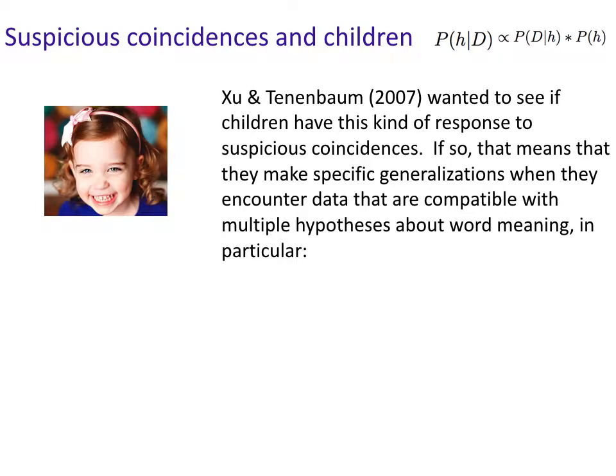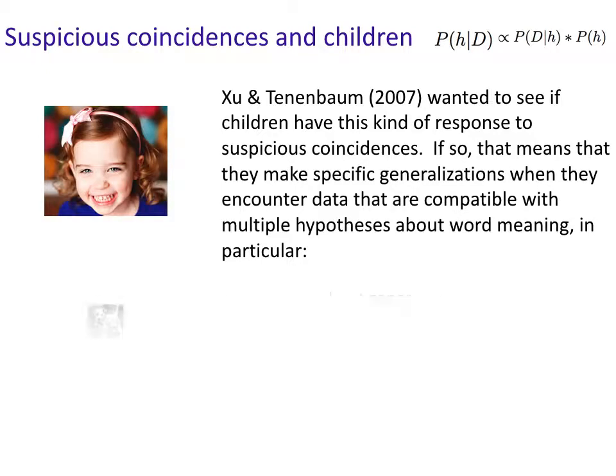So Xu and Tenenbaum in 2007 wanted to see if children have the kind of response that we see in Bayesian learners to suspicious coincidences. That is, when they're given data that are compatible with multiple hypotheses about word meaning, do they make the kind of generalization that a Bayesian learner would make?